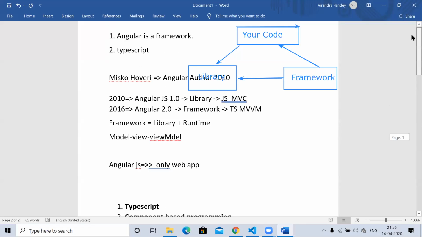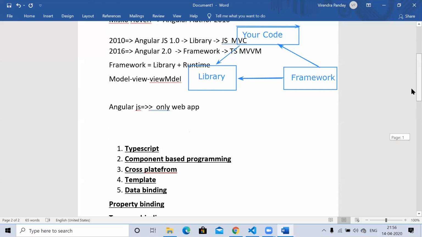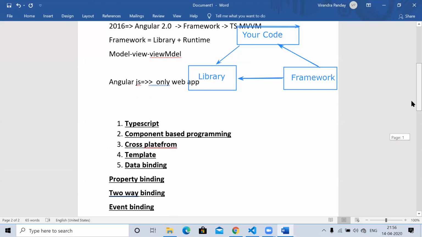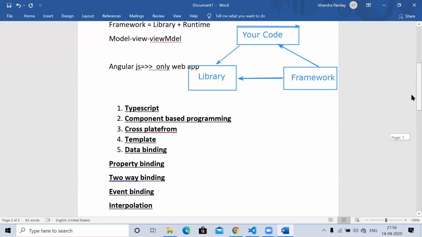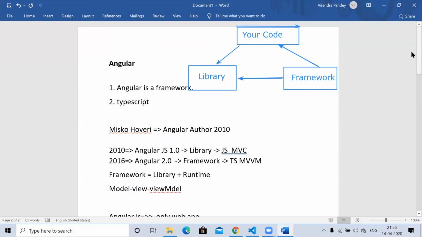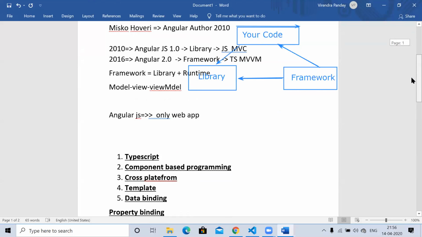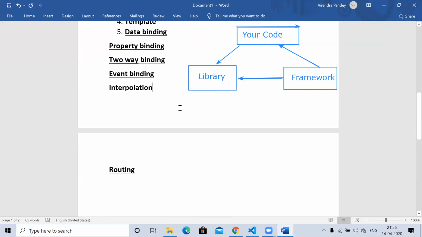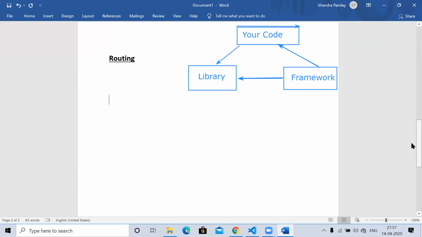So this is all about Angular, from where it starts and what the features are. I hope you all are able to understand the library and framework, what the difference is, and how it works. So now I'm going to discuss the environment setup in Angular.